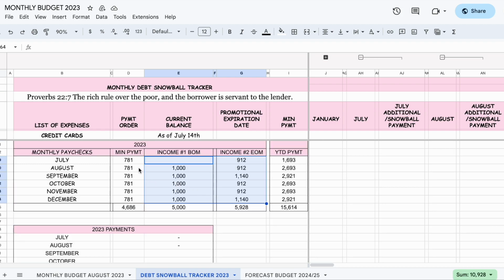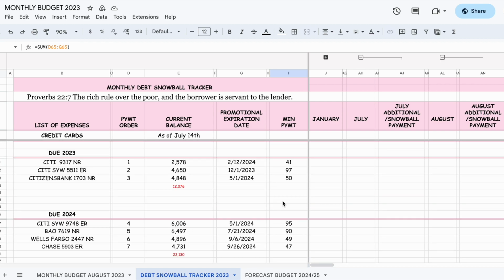However, I need to add in also the income that I am going to use, which is the minimum payments to pay this off. So in total, when I total everything out, it comes out to 1,564 for the half of the year, from July to December, which is great. So we need to allocate that.